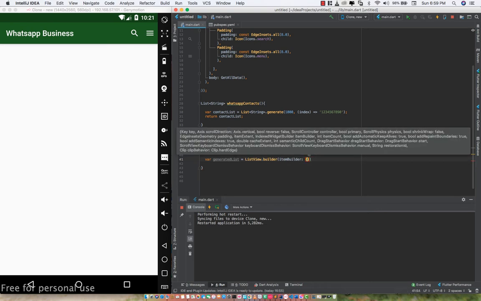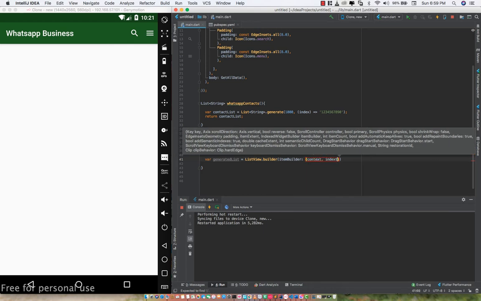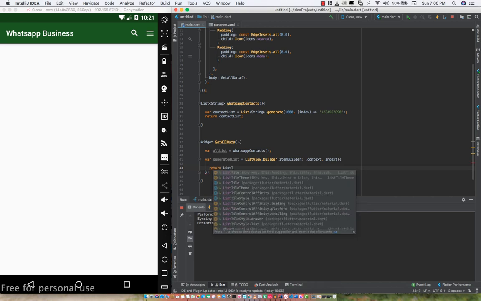In this list view builder, we're gonna use a context and index, and within this we just have to return our list tile, right?